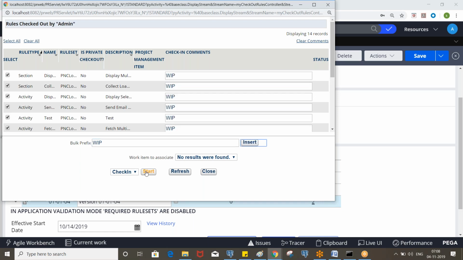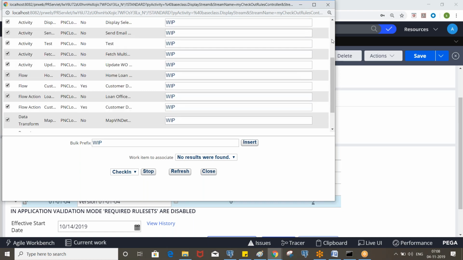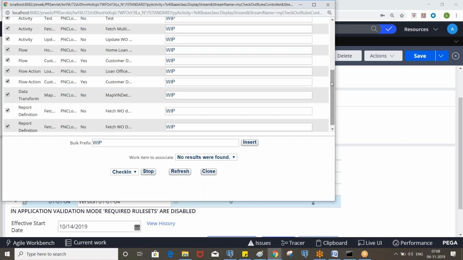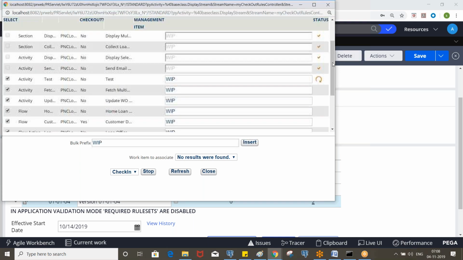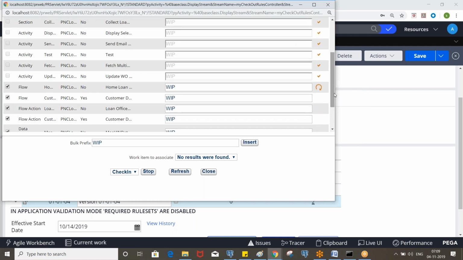Insert and click on start. So this is how we check in the bulk rules. So you can have multiple rule set versions in unlock. Let's say multiple people are working on the application, and some people will work on some rule set version like that.